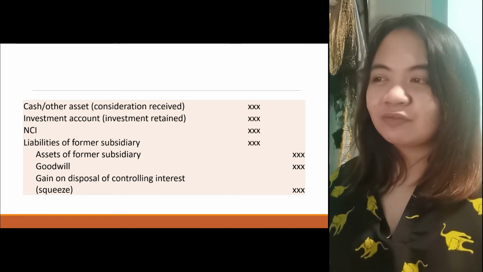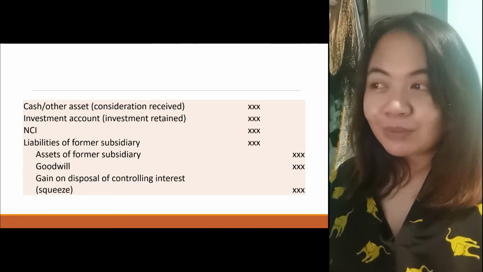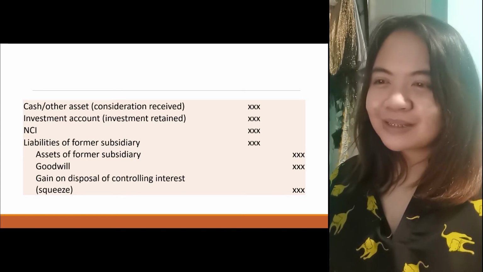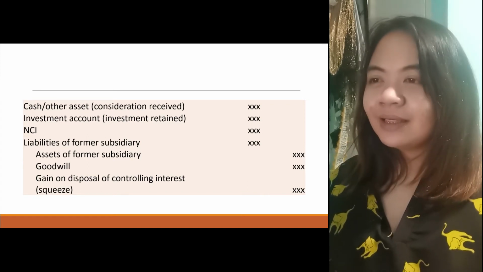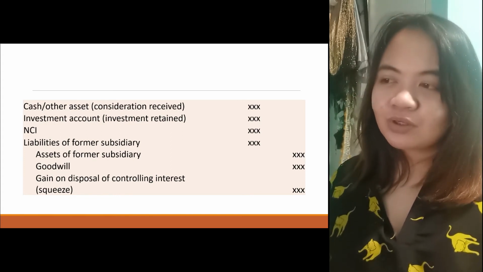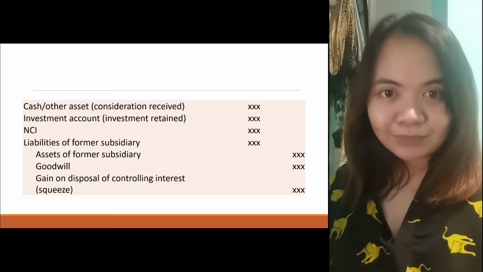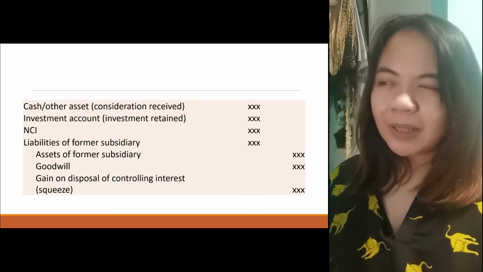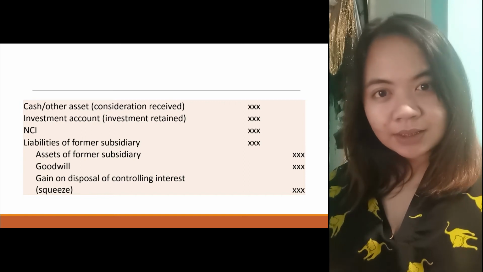And then, the liabilities of the former subsidiary, alisin mo na siya. Kasi wala ka ng NCI. Okay? Then, we have assets of former subsidiary. Tatanggalin mo din, kaya siya naka-credit. Goodwill, tatanggalin mo din. And then, syempre, you recognize gain on disposal of controlling interest, which is an income on your part. Okay? So, squeeze lang. Diba, paano pag loss? Ay, di naka-debit. Ano? Okay.